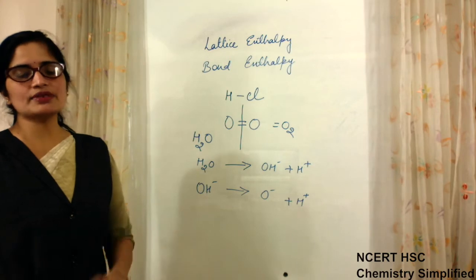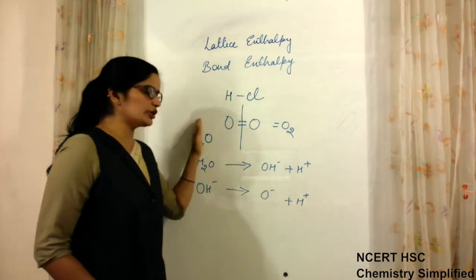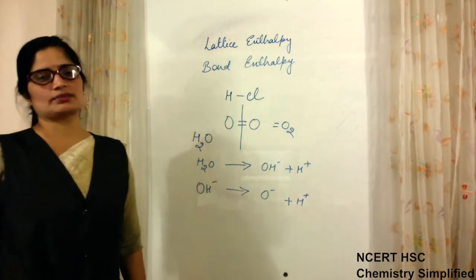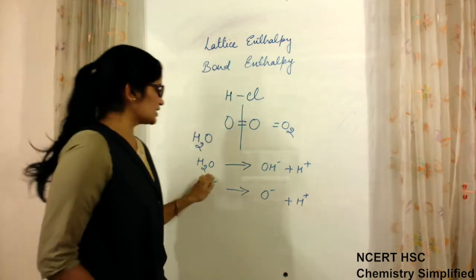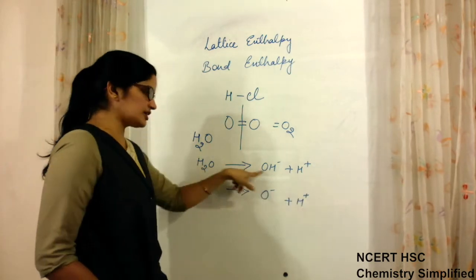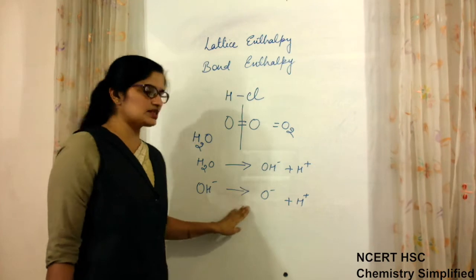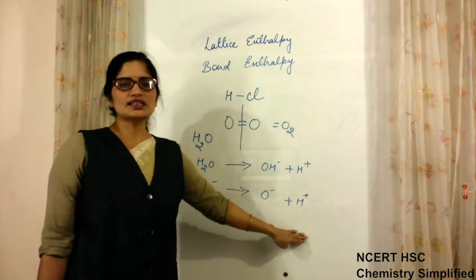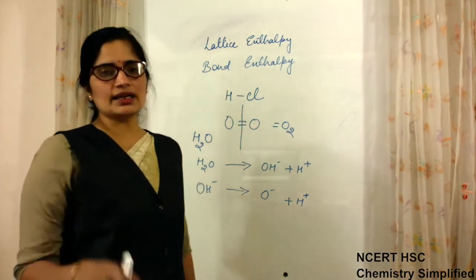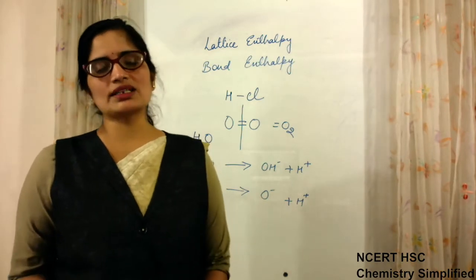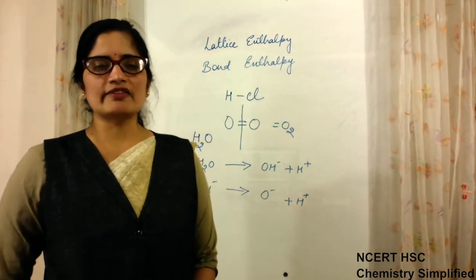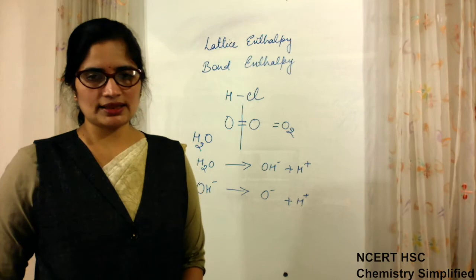So 2 steps are involved in molecules which have more than 2 atoms. So in this case there will be some energy to break this first bond, and then there will be some energy required to break this second bond. So in those cases where more than 1 bond is present, always average bond dissociation enthalpy is considered.